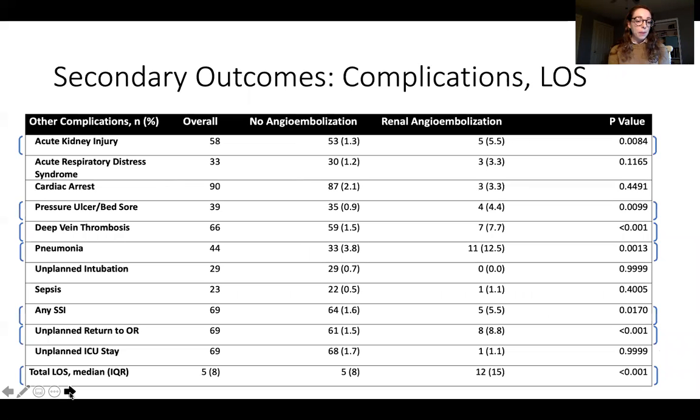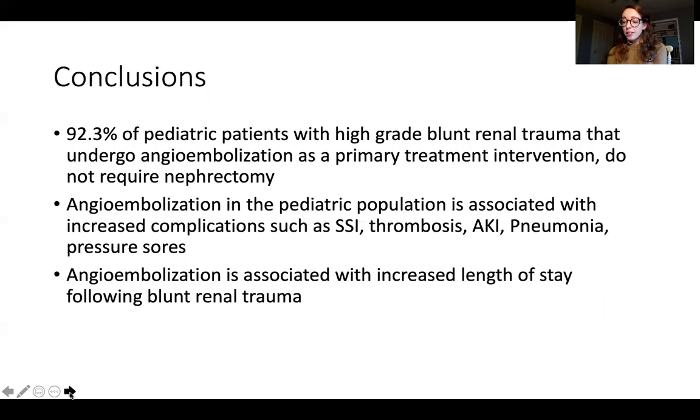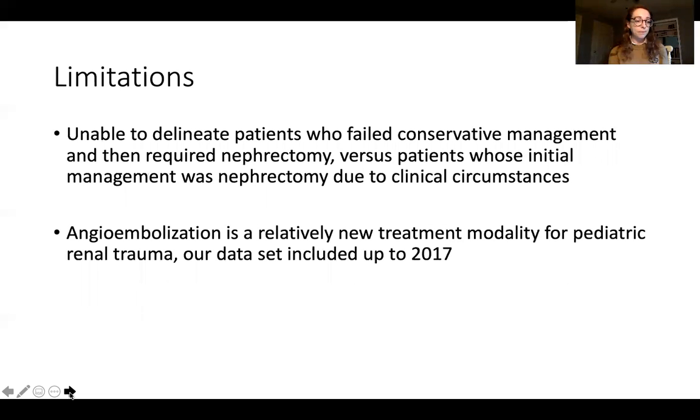Our secondary outcomes revealed that all statistically significant complications were present at a higher percentage in the angioembolization group. Further, these patients had an increased length of hospital stay. Although there is increased risk of adverse events associated with angioembolization patients, it is important to note that 92% of children did not require further nephrectomy. The question becomes, is long-term benefit of renal salvage worth the increased length of stay and higher adverse event profile? Unfortunately, that cannot be determined by our data set.